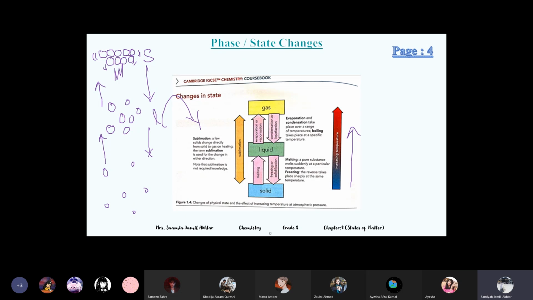So the particles actually relax. They release their energy. Our body molecules also release energy, they become lazy. So these particles become relaxed after releasing their energy when we give them cold temperature, and they come close. When they come close to each other, they turn into liquid and then to solid. So upon heating, they absorb energy, and when we decrease the temperature, they release their energy.